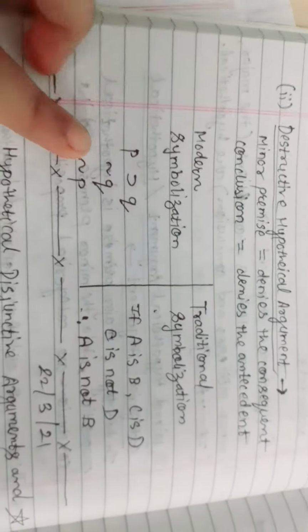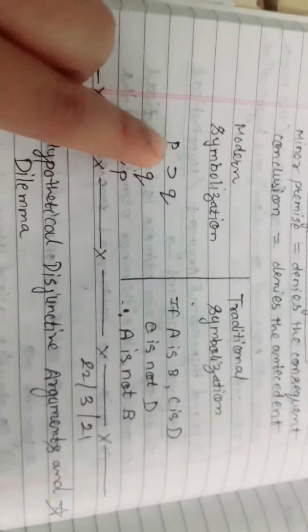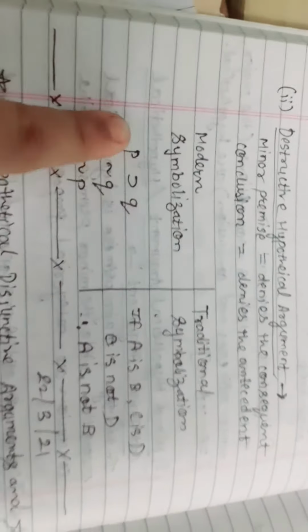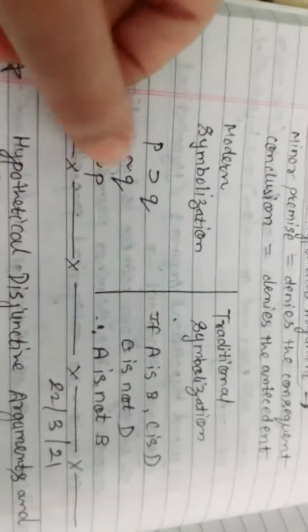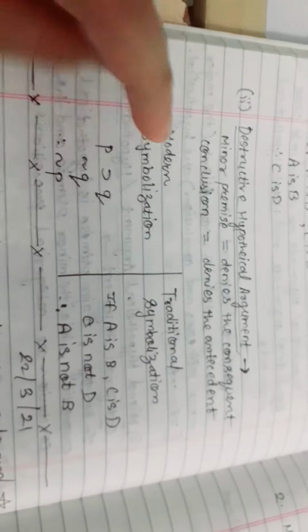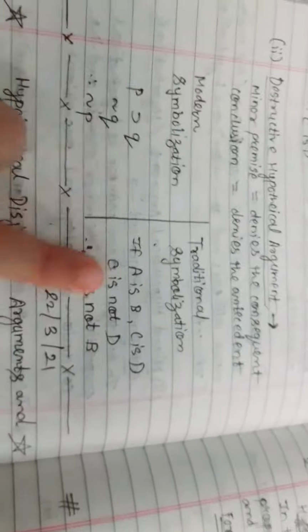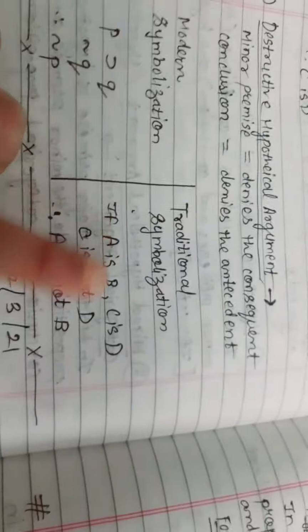So it is symbolically represented as: if P then Q. This is the same as in the constructive hypothetical argument, where first P comes and then Q. Here it is totally opposite: here Q and then P, and negation is added. So in this way we have to remember this modern symbolism. And traditionally, means same situation, only we have to write it in the alphabetical form. So if A is B, then C is D, same.